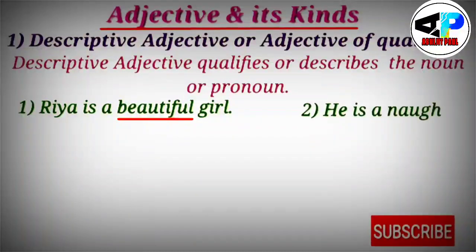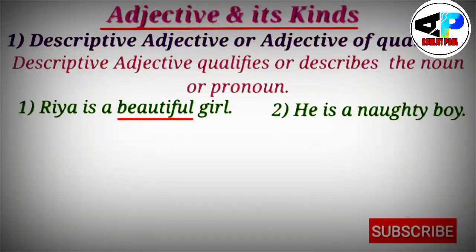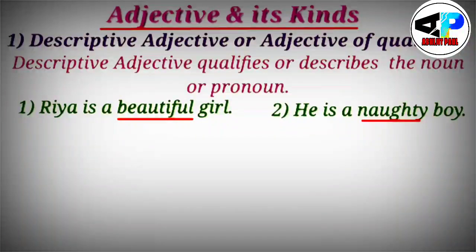See the other example, he is a naughty boy. This is the same case. So with the word naughty, we will come to know about the boy, what kind of boy he is. So your answer would be naughty. This word naughty describes the boy. So naughty is the what? Descriptive adjective or adjective of quality here.